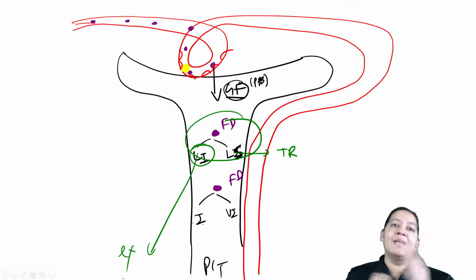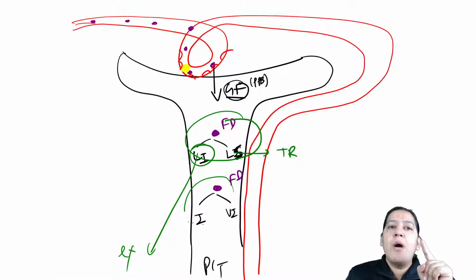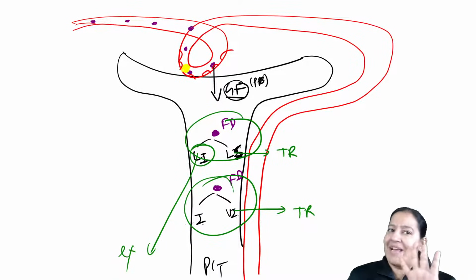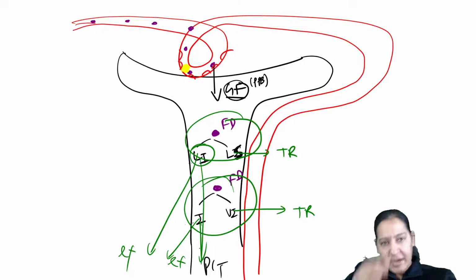Let me come to ionized and unionized. If the drug is unionized, it will be reabsorbed, it will show tubular reabsorption and go back in the blood. But if the drug is ionized, it cannot be reabsorbed. So the only option is that it will be excreted in the urine. It will come here and be excreted in the urine.